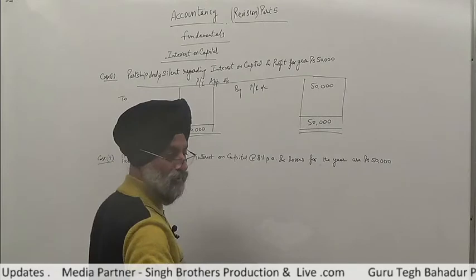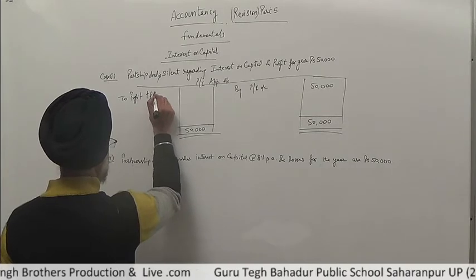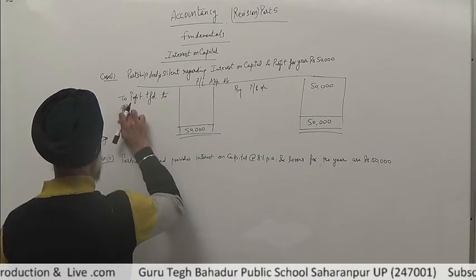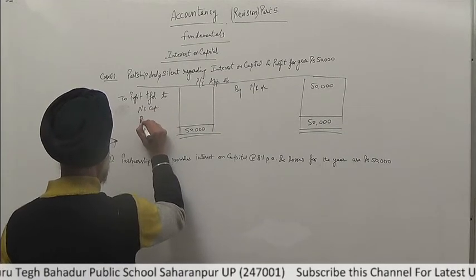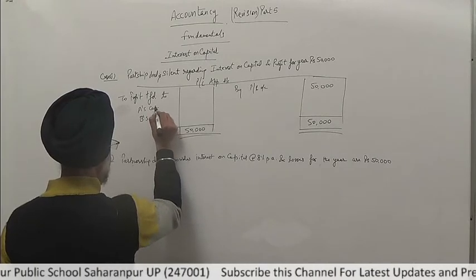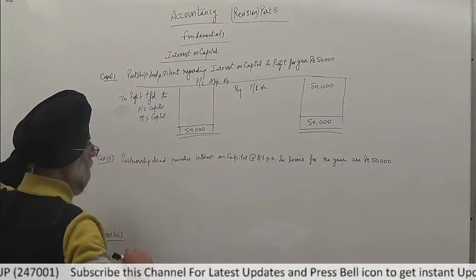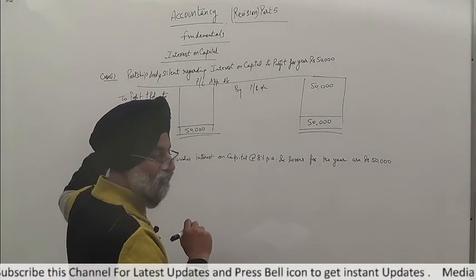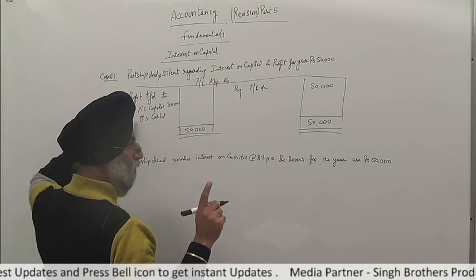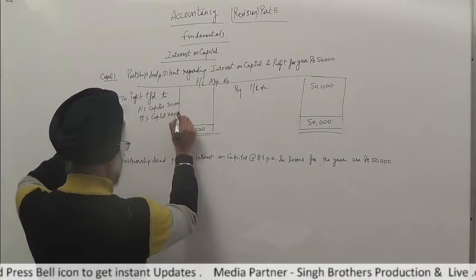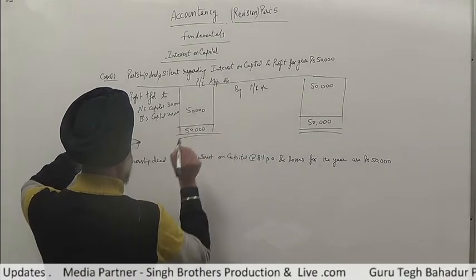Second, profit transfer to partners' capital account. A's capital account will get profit and B's capital account will get profit. This is calculated in this way. The ratio is 3:2, so 3/5 for A into 50,000, then get 30,000 rupees, and 2/5 into 50,000, 20,000 rupees. In this way, this 50,000 is distributed among the partners in the profit sharing ratio.